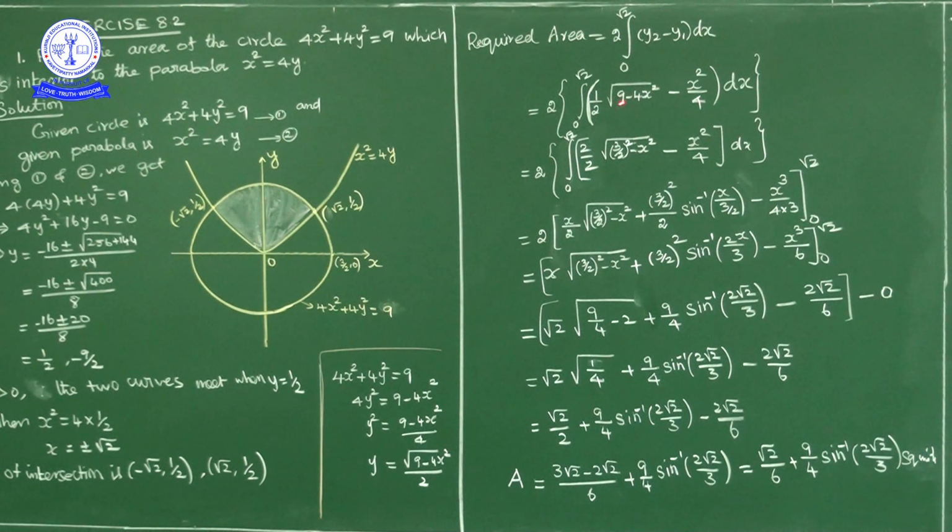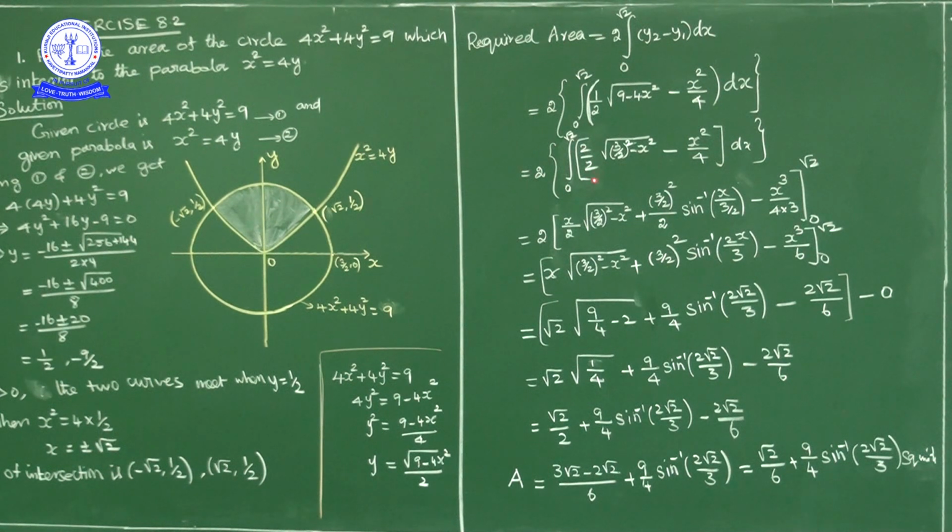Now in square root of 9 minus 4x square, this 4 if I write outside, so what will we get here, 4 comes out of root as a 2, so 2 by 2 into square root of 9 by 4 minus x square. Okay, 9 by 4 we can write as 3 by 2 whole square, square root of 3 by 2 whole square minus x square by 4 dx.